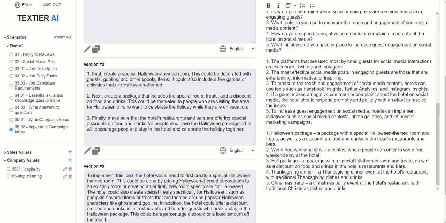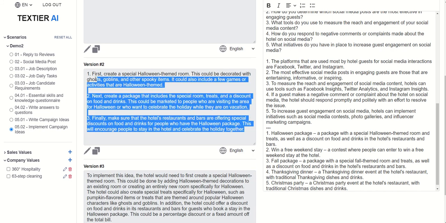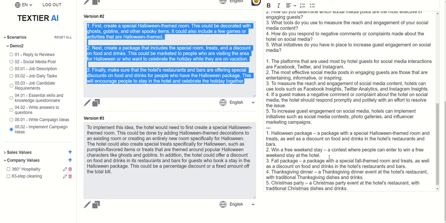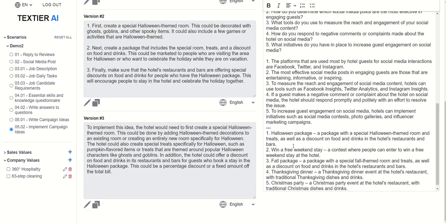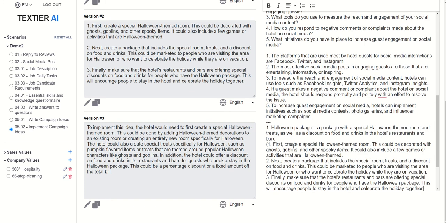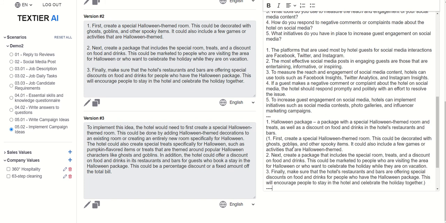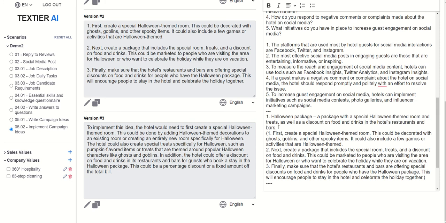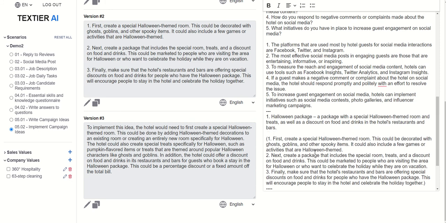And here you go. This is a 3-step plan, guidelines on how to implement this idea. You just have it here. And then here you go. This is how you do it.